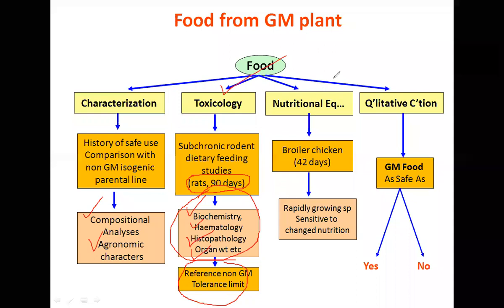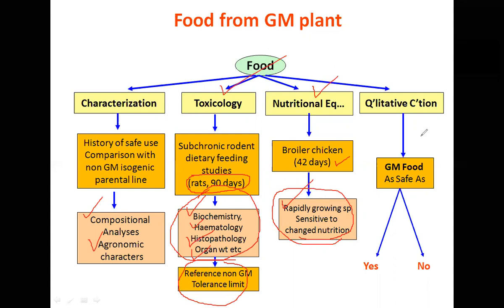Third is nutritional equivalence. Broiler chickens are found to be very sensitive to the nutrition that they are fed upon. So any change in their diet, in their nutrition, is reflected in their weight and in the taste of the flesh. These nutritional equivalence studies are done using broiler chicken, which lasts for 42 days. These chickens are a rapidly growing species and sensitive to change in nutrition. And then we determine what changes are observed in the broiler chicken when they are fed with the GM food and the non-GM food.